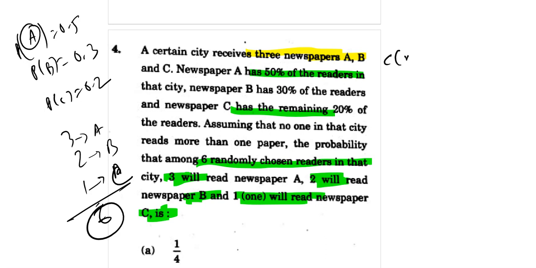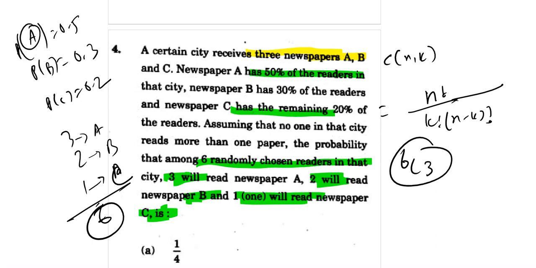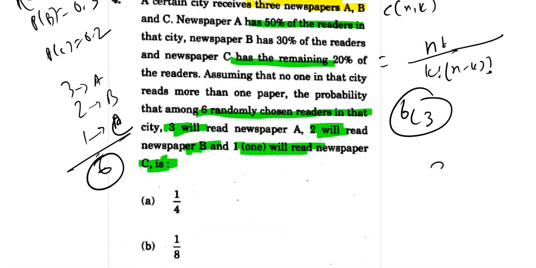So nCk equal to n factorial by k factorial into n minus k factorial. So in this case, the number of ways to choose 3 readers for newspaper A out of 6 is 6C3. Similarly, the number of ways to choose 2 readers of newspaper B out of the remaining 3 is 3C2.